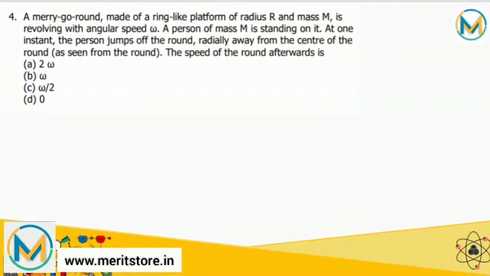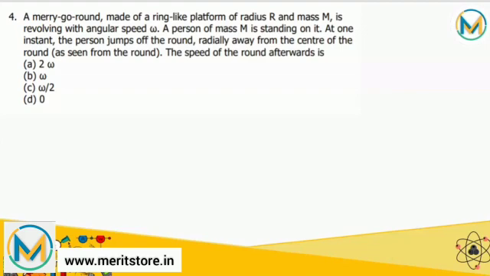A merry-go-round made of a ring-like platform of radius r and mass m is revolving with angular speed omega. A person of mass m is standing on it. At one instant, the person jumps off the round radially away from the center of the round. The speed of the round afterwards is. So as no torque is exerted by the person jumping radially away from the center of the round,